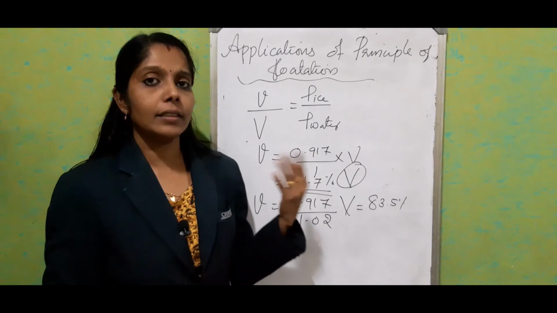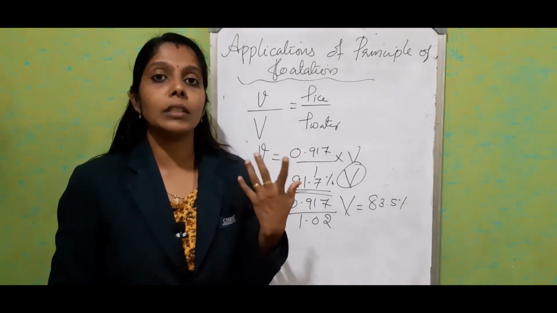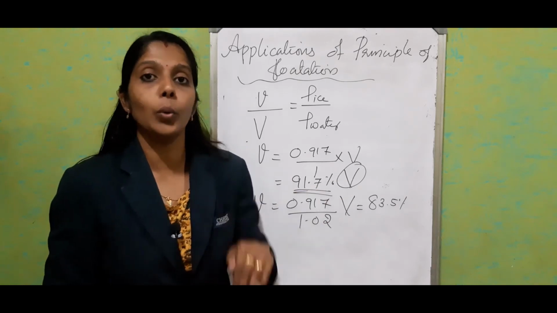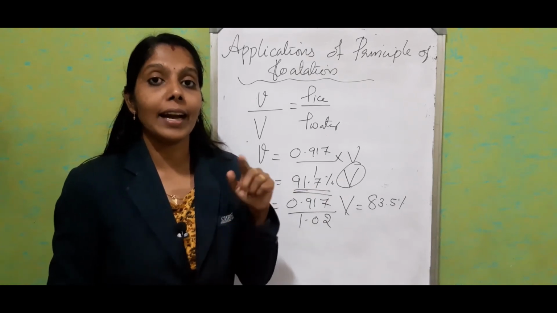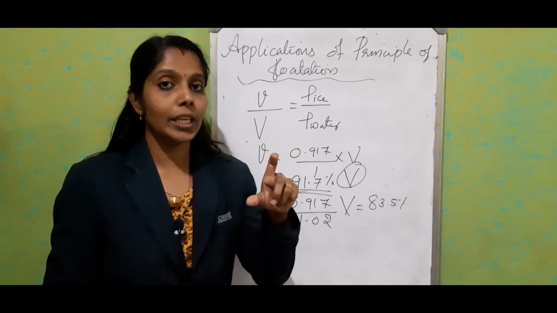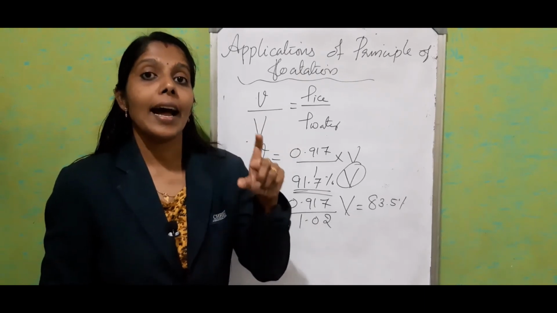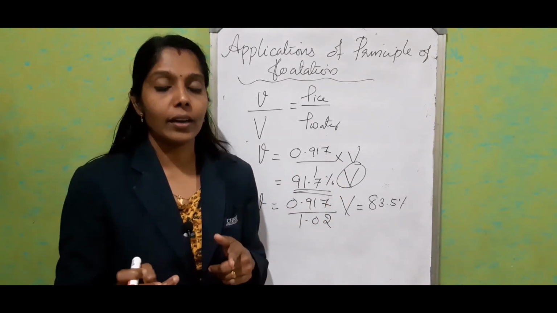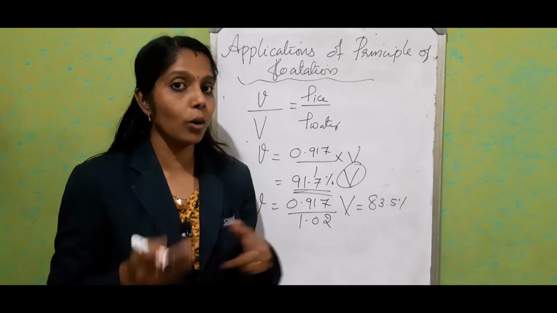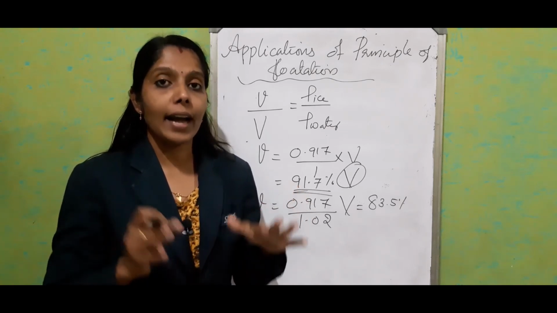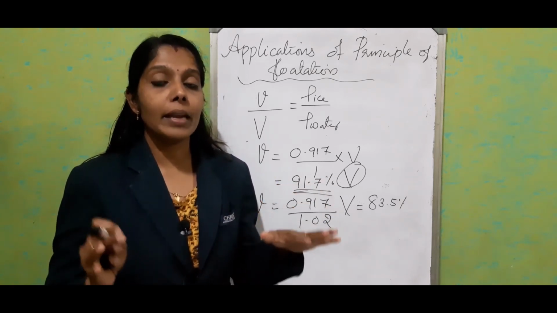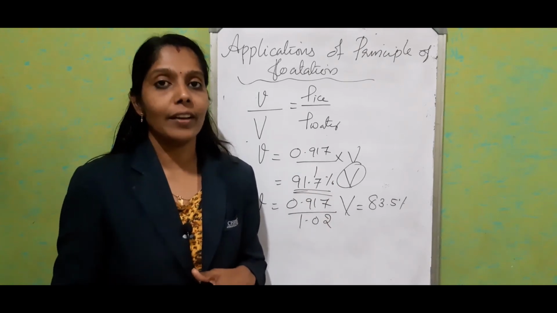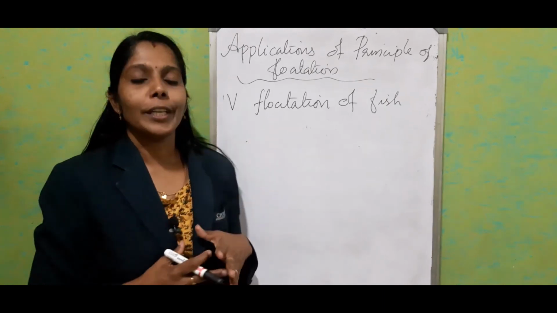And one more factor: we know that floating ice can melt during the summer season, but it never makes any change in the water level. When ice melts from 0 degrees Celsius to 4 degrees Celsius, instead of expansion, the water will contract due to anomalous expansion and contraction. So when the iceberg melts, it never makes any volume change and there won't be any increase in the water level in the sea.